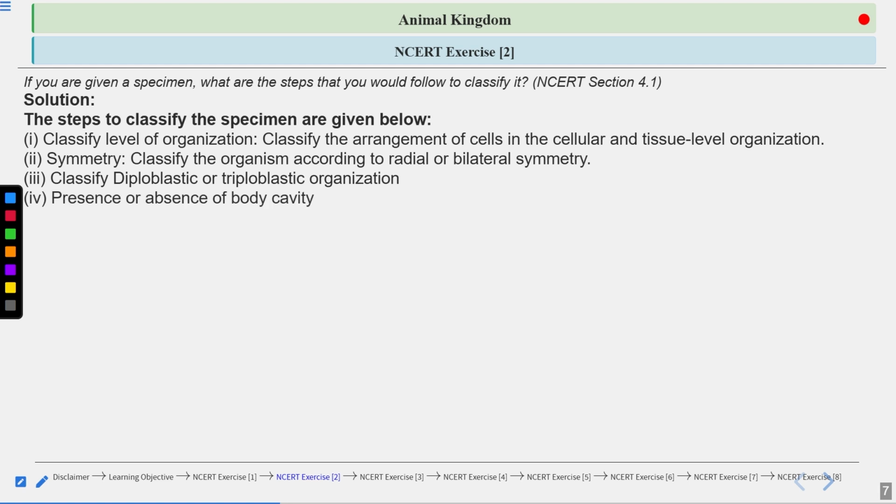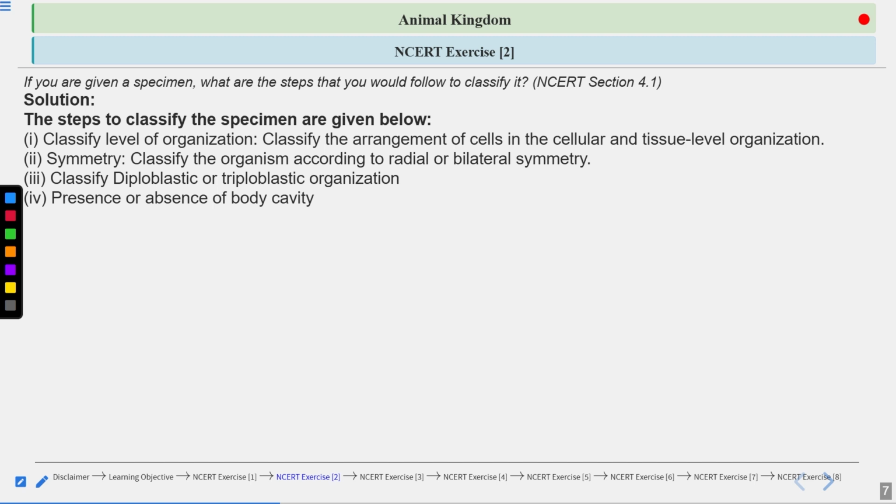Presence or absence of the body cavity, very, very important. Whether the organism is having a body cavity or not. And you all know what the body cavity is. The body cavity is the cavity or the space present between the body wall and the outer lining of the gut, or your alimentary canal. This body cavity also has a very scientific name, that is called coelom. Yes, coelom. So if the organism is having the body cavity, and it is a true type.